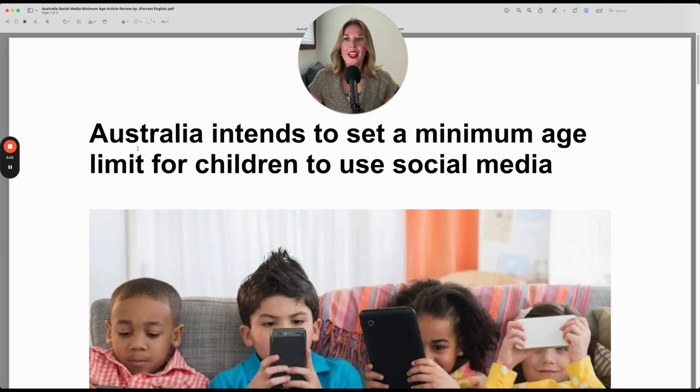Let's review the headline. Australia intends to set a minimum age limit for children to use social media. Let's review this word, intends. At this point in time, has Australia set a minimum age limit? Said another way, does the minimum age limit exist right now in Australia? What do you think? Yes or no? If you said no, you're correct, because the word intends means it's their plan, but it hasn't happened yet.